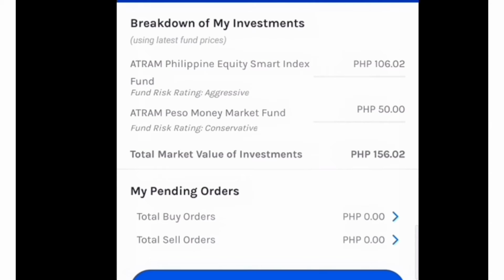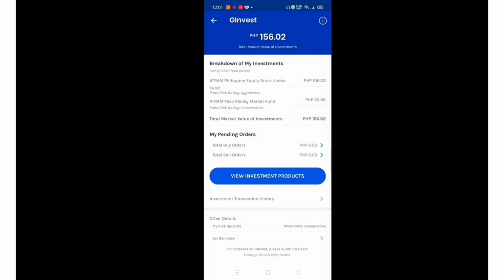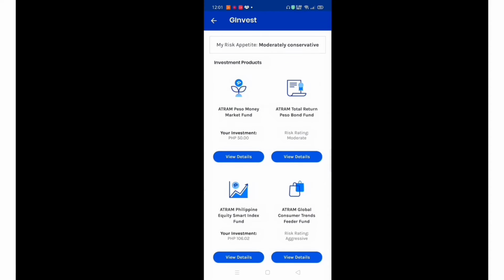Ito yung Atram Philippine Equity Smart Index Fund and yung Atram Peso Money Market Fund. So, yung total investments ko is worth 156.02. Total investments ko dito is 150 pesos. So, 6.02 difference, ito yung tubo ko. Ngayon, i-review natin yung investment products.